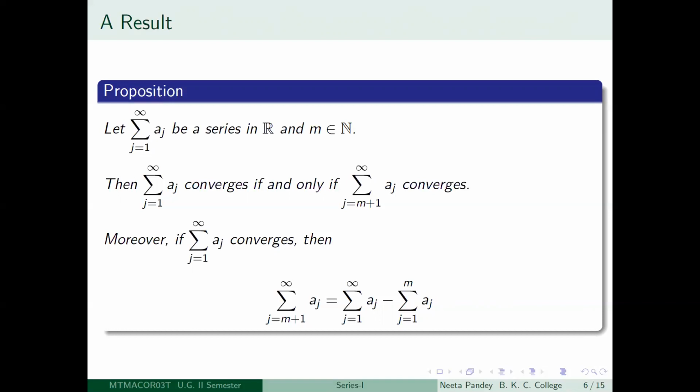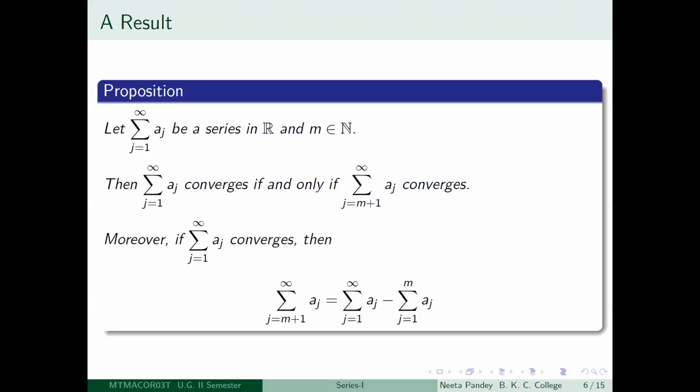Suppose you have a series summation j equal to 1 to infinity aj, and suppose you fix a positive integer m, then look at the series summation j equal to m plus 1 to infinity aj. That is, you leave out the first m terms. Then the series summation j equal to 1 to infinity aj will be convergent if and only if summation j equal to m plus 1 to infinity aj is convergent.